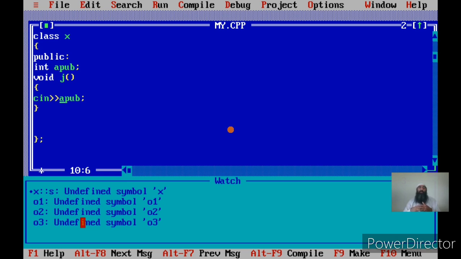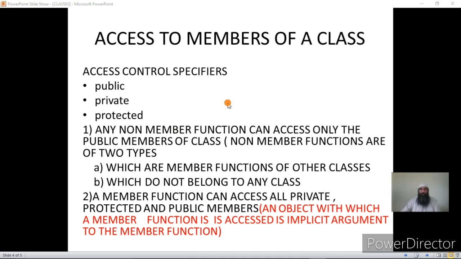This is what I mean when I say that the object is the implied argument. You don't have to pass it to the member function, but it means that whenever you are accessing the data members of a particular class in a member function, and you are calling that member function with a particular object, you are actually referring to the data members of that object. This is what I meant by the object being the implied argument to a member function to which you are making the call with that particular object.